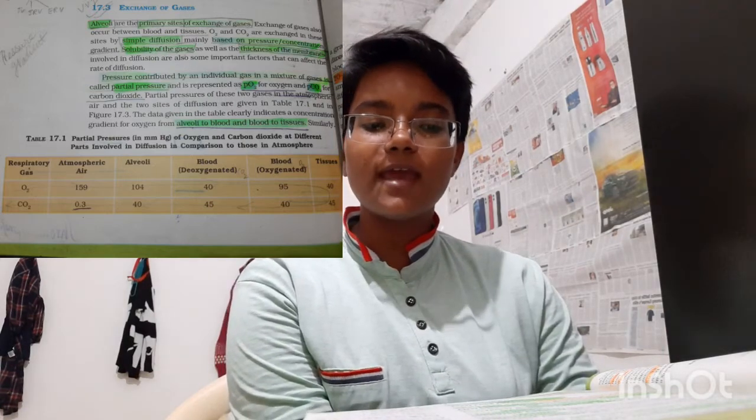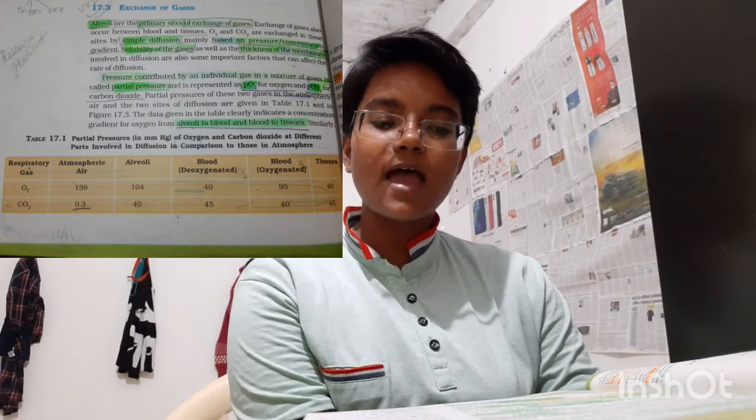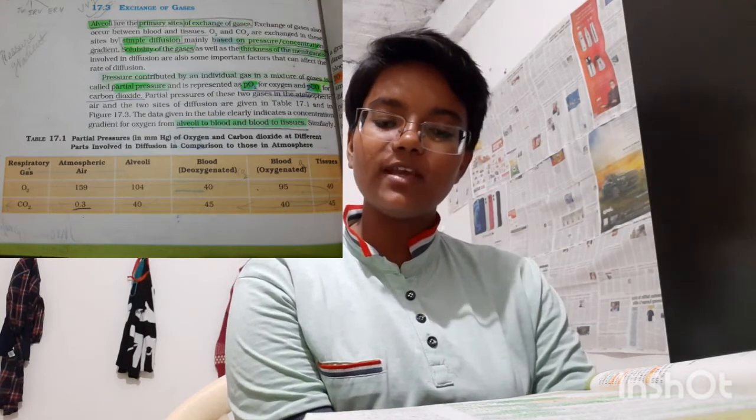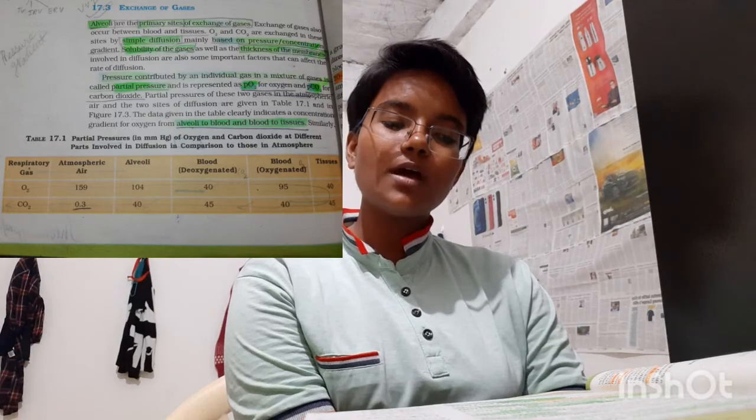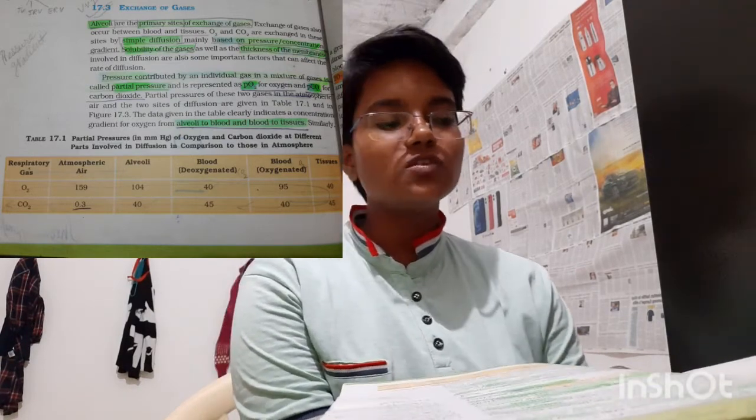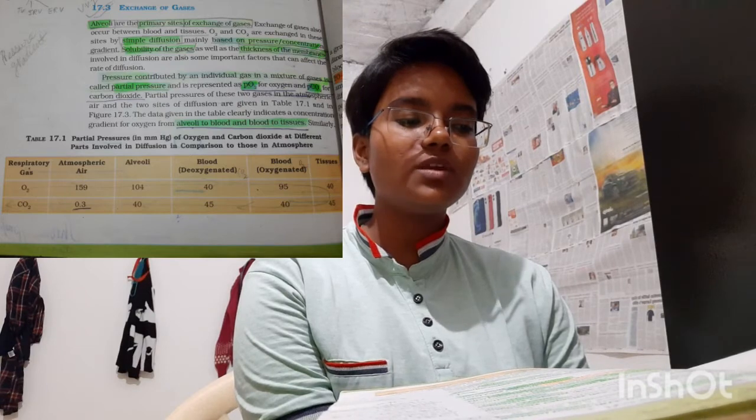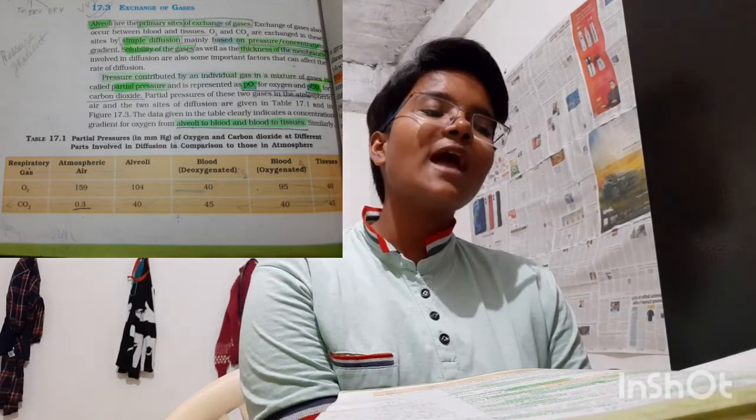Pressure contributed by an individual gas in a mixture of gases is called partial pressure and is represented as pO2 for oxygen and pCO2 for carbon dioxide. Partial pressures of these two gases in the atmospheric air and the two sites of diffusion are given in Table 17.1 and in Figure 17.3. The data clearly indicate a concentration gradient for oxygen from alveoli to blood and blood to tissues. Similarly, a gradient is present for CO2 in the opposite direction, that is from tissues to blood and blood to alveoli. The solubility of CO2 is 20 to 25 times higher than that of O2.